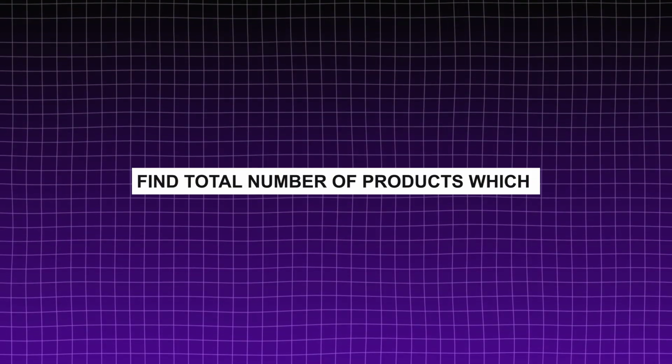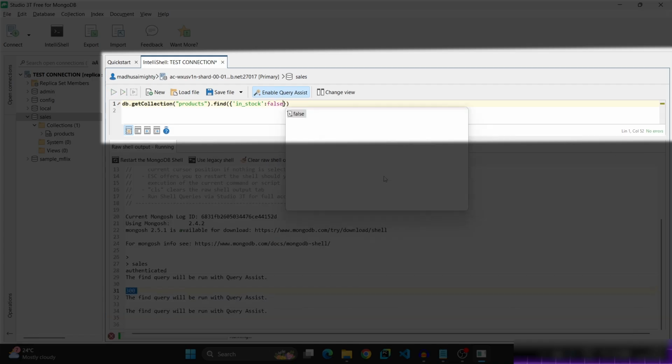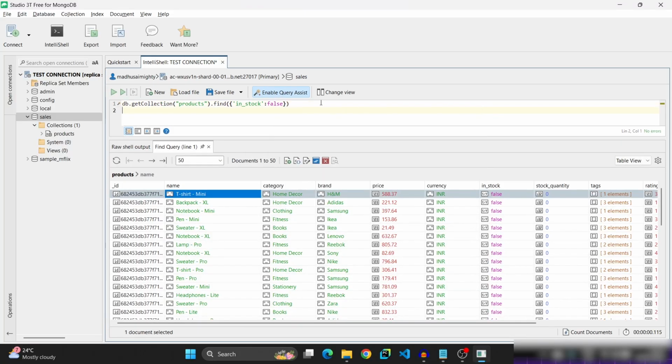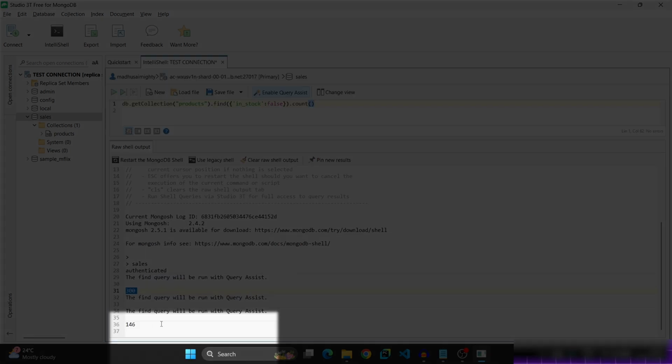Second query, find the total number of products which are out of stock. So remove this count. Actually it is our data. Now we need to find out total number of products which are out of stock. That indicates in stock is false. These are the products which are out of stock. Now we need to find the count of them. .count. Click on control plus enter. Here you will find 146. So 146 products are out of stock.